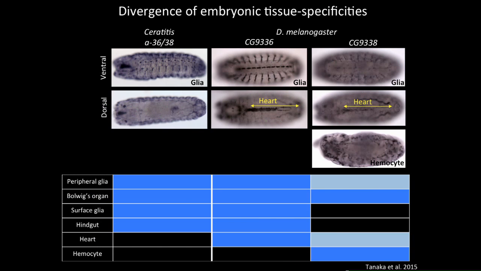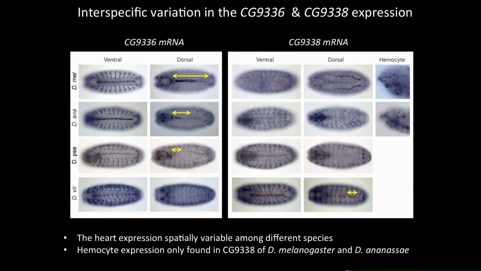So in today's talk, basically, I'll be showing you two main data sets. One will be the expression of these two paralogs, 9336 and 9338, in three additional species of Drosophila to show the degree of conservation and variation. And then I'll be showing you the cis-regulatory regions controlling this expression. To look at the expression of the paralogs, we designed riboprobes that are specific to each paralog for the three species.